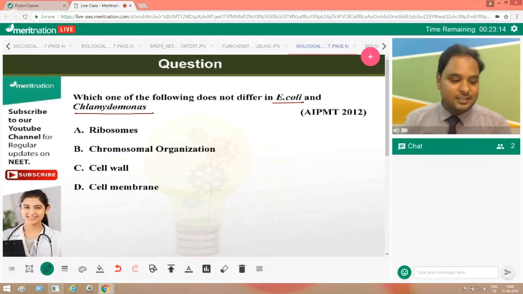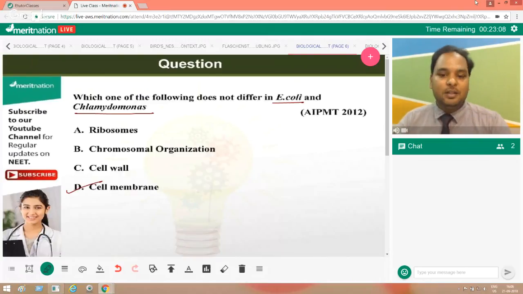And yes, the answer is cell membrane. That's the only thing which is present in both types of cells. In a hurry, we will tick ribosome as the correct answer, but that's why I said it's a bonus question for all of you. You should understand the question and then answer it. Cool, all of you understood?